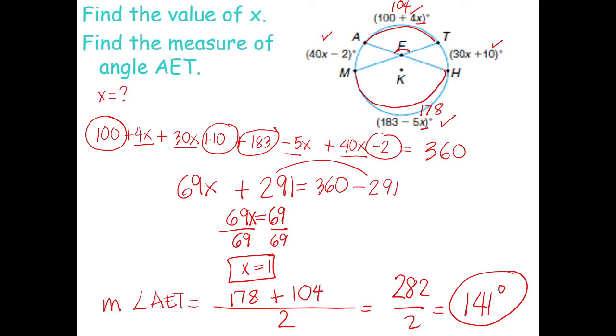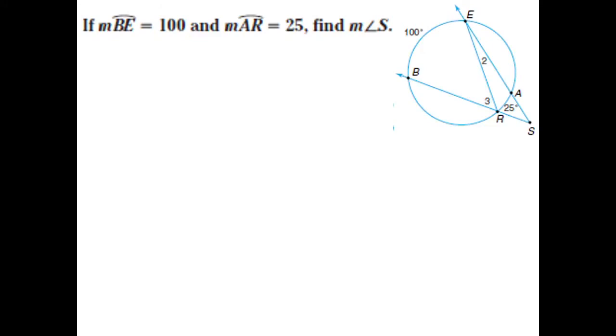Okay? Now let's continue. What about this? The measure of arc BE is 100, then arc AR is 25. Find angle 1, angle 2, and angle 3. Let's start with angle 1 first.